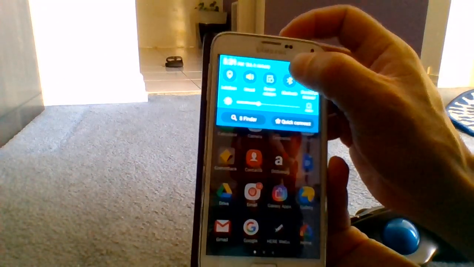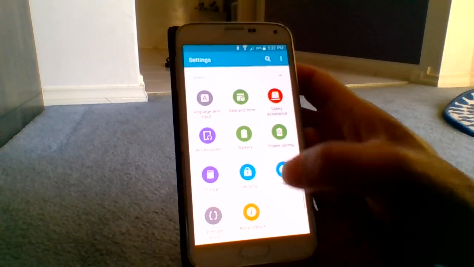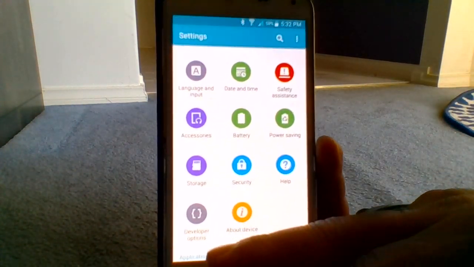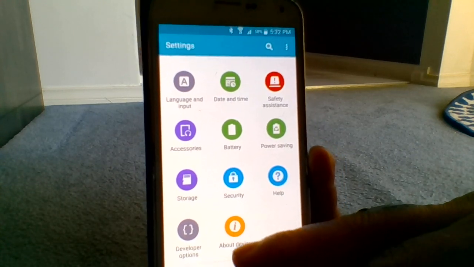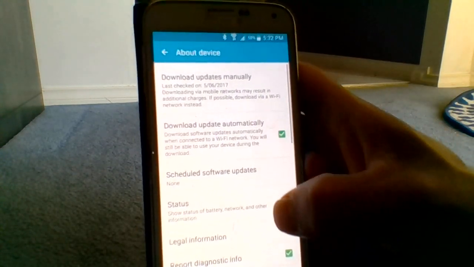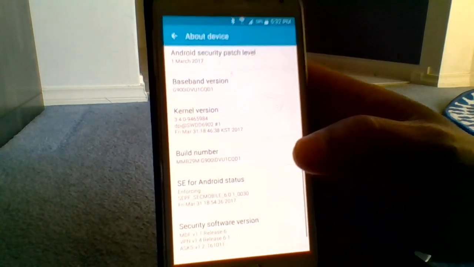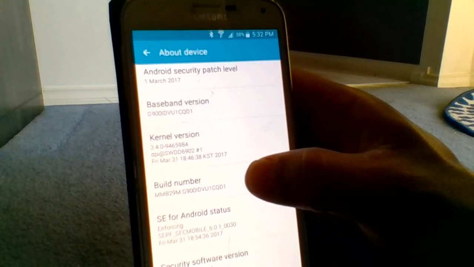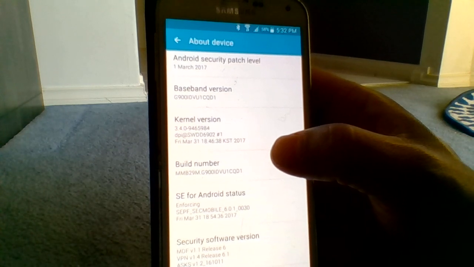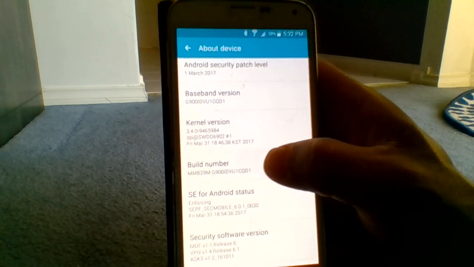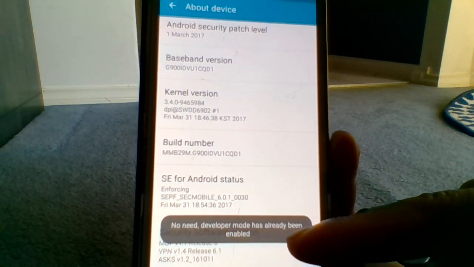So to fix this you need to go to settings, then you need to look for developer options. If this is not enabled on your device you need to enable it. So go to about device first, then scroll down, then build number, you need to click it 7 or 8 times continuously, so it will enable developer options. So like this, so you can see mine is already enabled.